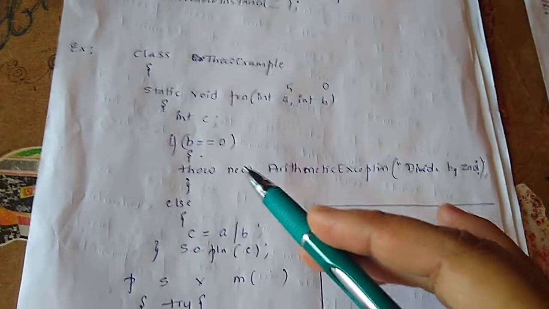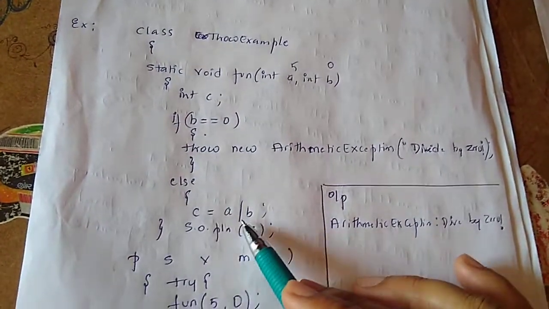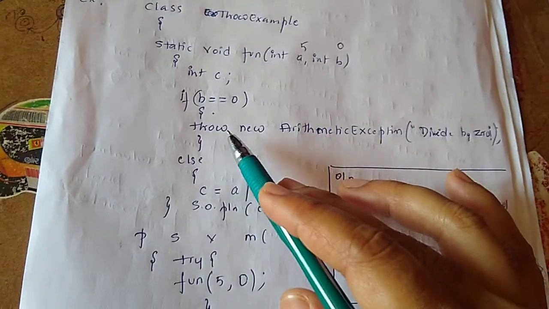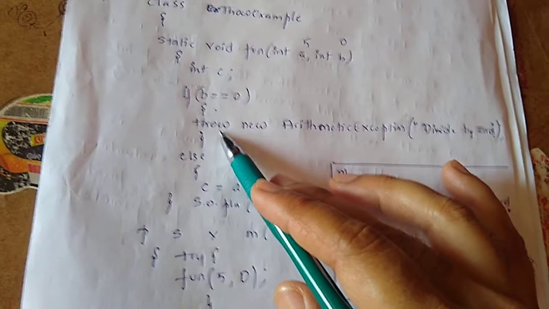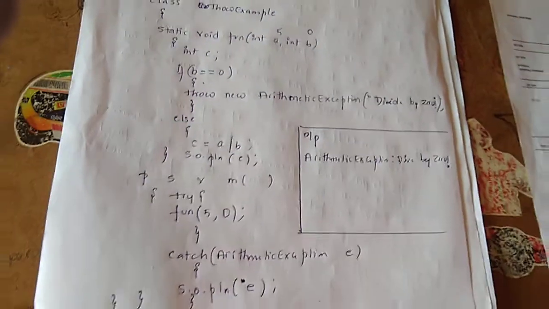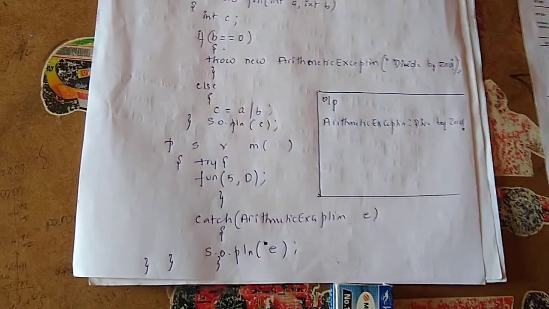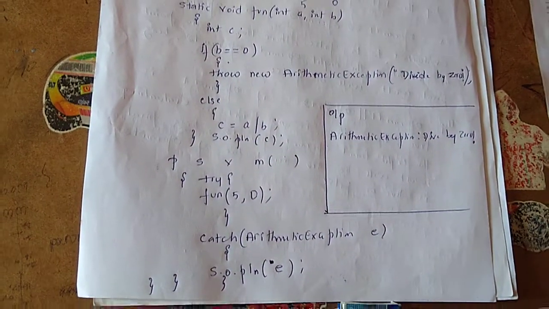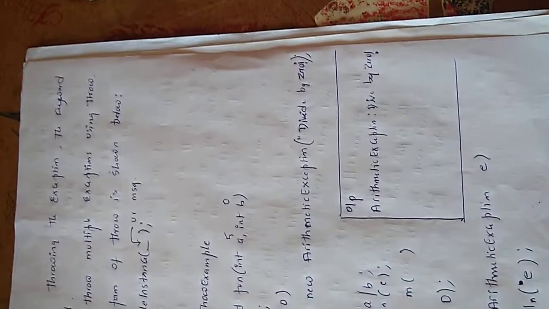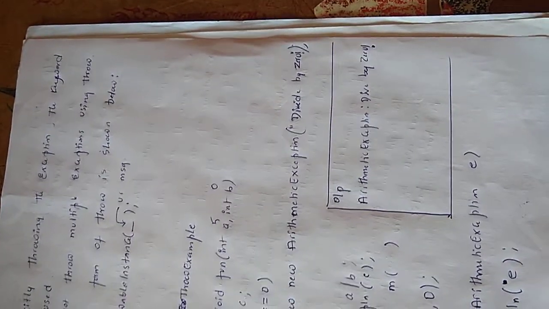I think you can understand. Actually, here you would get an exception from the system, but we are not giving the system a chance. We are throwing our own exception using the keyword throw. Just copy this particular program along with the output. Okay, thank you.